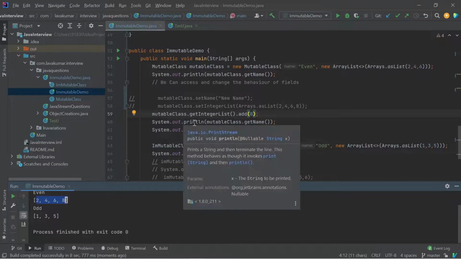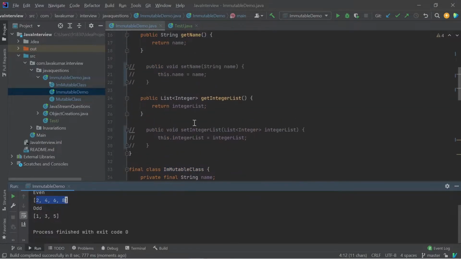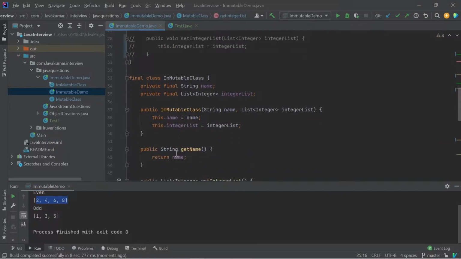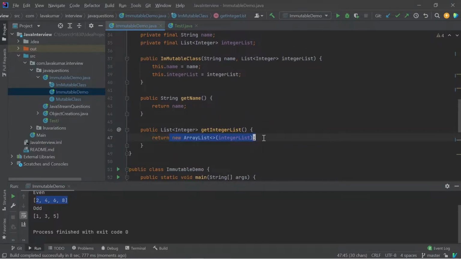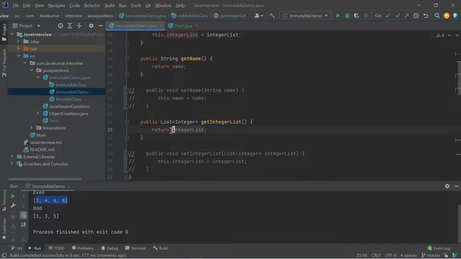So what you should do while returning is return it in a new initialization format, like this. You need to return a new ArrayList.